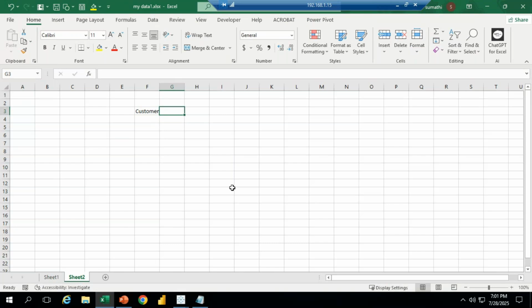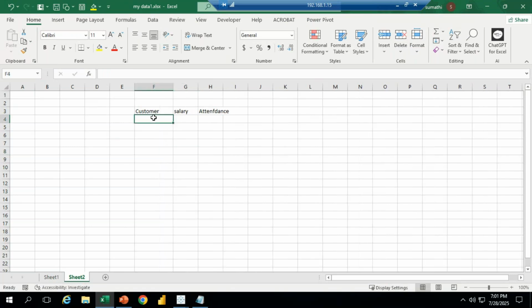I have customer information, and in that I have salary details, and attendance also I have in that. But now I want to type some employees' names. For example, Dev, Priya, like this I typed some information.